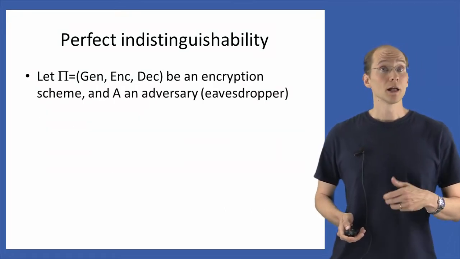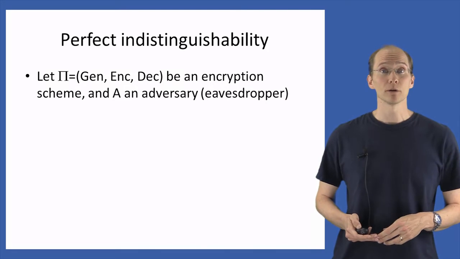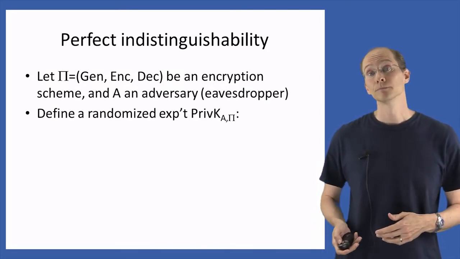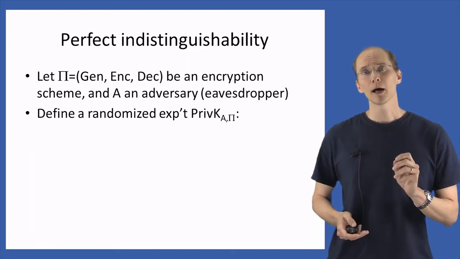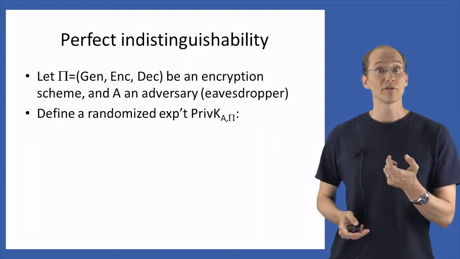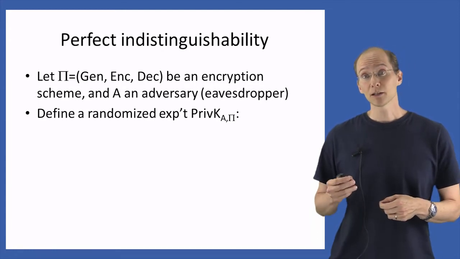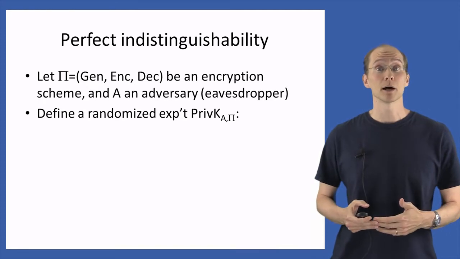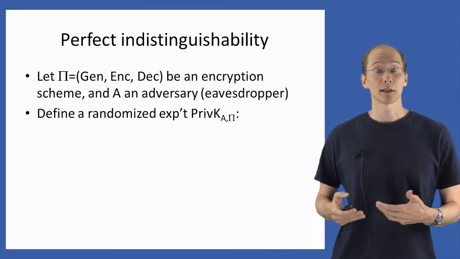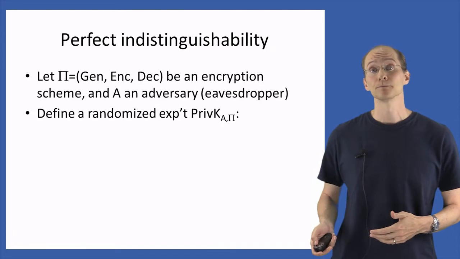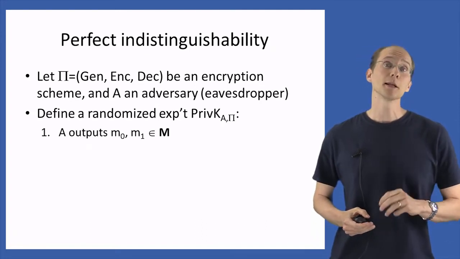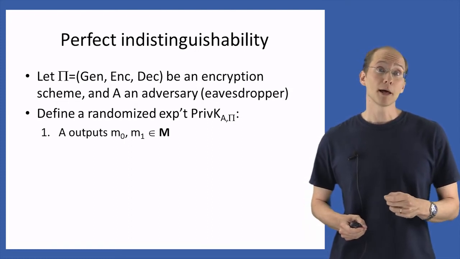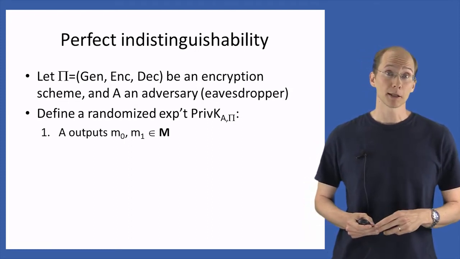More formally, let pi be an encryption scheme as before, and let A be an attacker, i.e. an eavesdropper. We're going to define a randomized experiment that we'll call PrivK for private key, and that depends on both A and pi. It's an experiment that depends on some encryption scheme pi that we fixed and some attacker A that we've also fixed. The experiment proceeds as follows. First, A gets to output any 2 messages M0 and M1 in the message space of its choice.